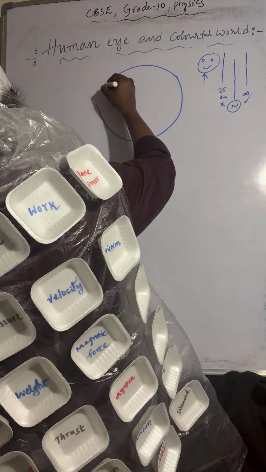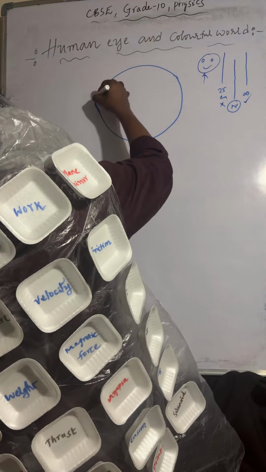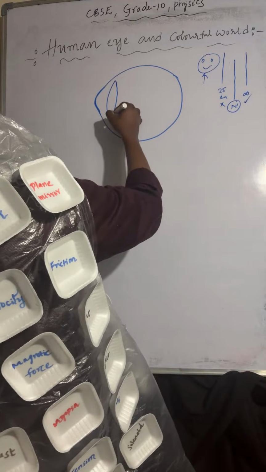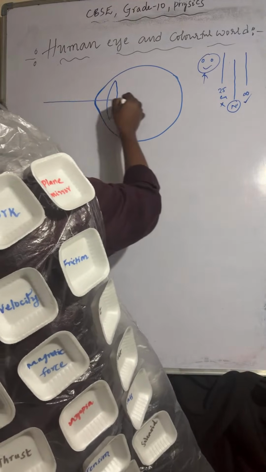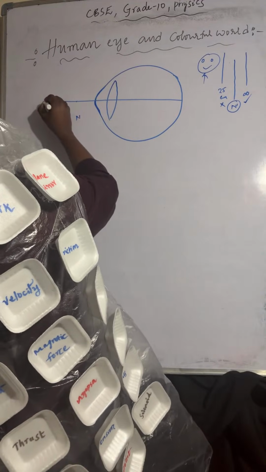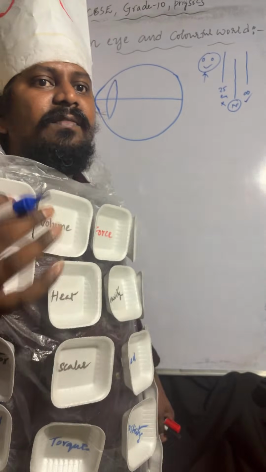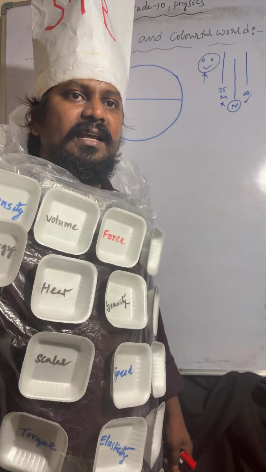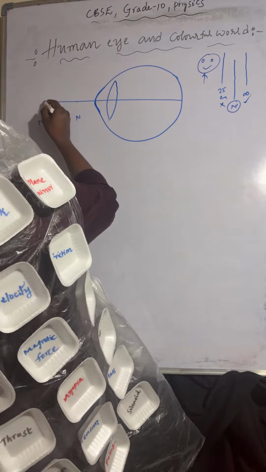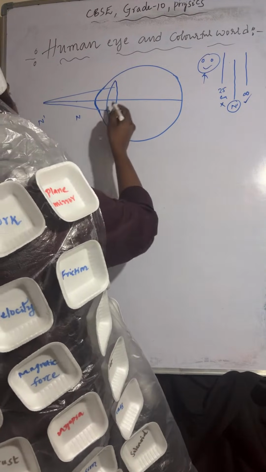So I am considering this eye diagram. Okay, so this is the lens, the eye lens I am taking. The light rays are coming like this. This is the near point N, and this one is N dash. If the light rays are coming from N dash, those light rays will meet at the retina.